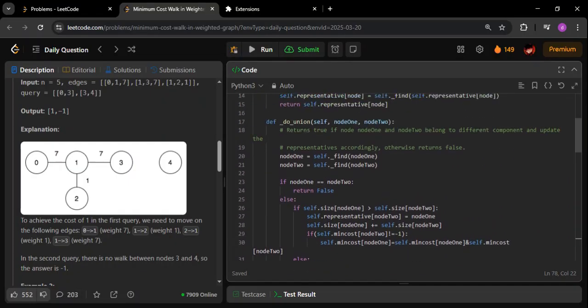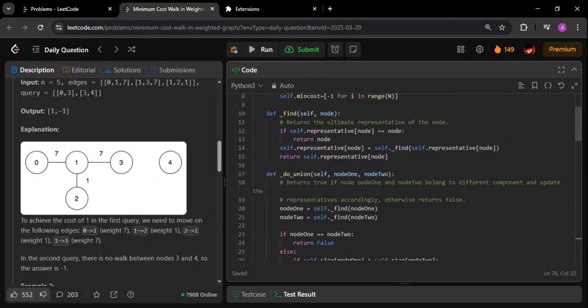Here we're recursively doing that at each step. Whenever a value is being written, it is being changed here. Because of that, at last everything will show the correct leader. Simple as that. So that was all for this particular video.